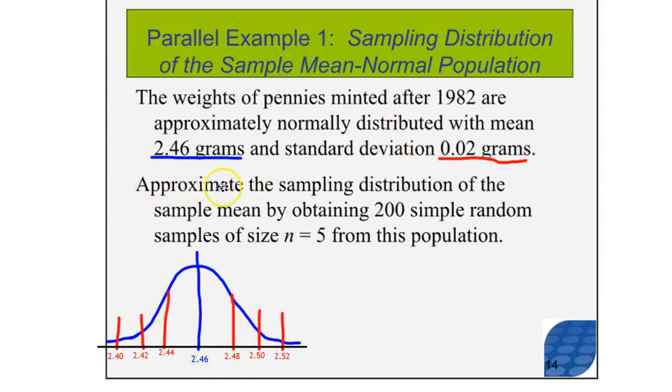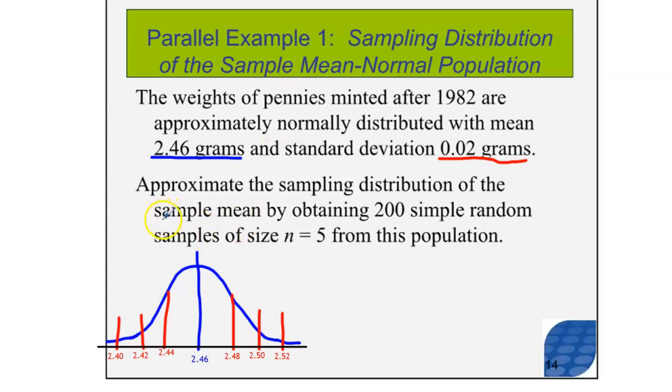Now, we're supposed to approximate the sampling distribution of the sample mean by obtaining 200 simple random samples of size n equals 5. In other words, here's what we're doing. We're going out into the world and we're finding 5 pennies that are minted after 1982. And we're going to weigh all of those 5 pennies and then add those numbers together and divide by 5. That is finding one sample mean.